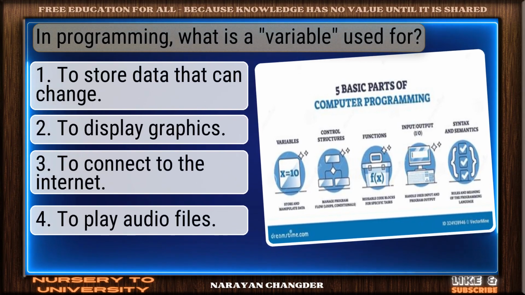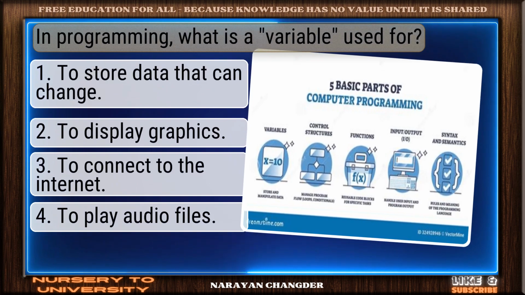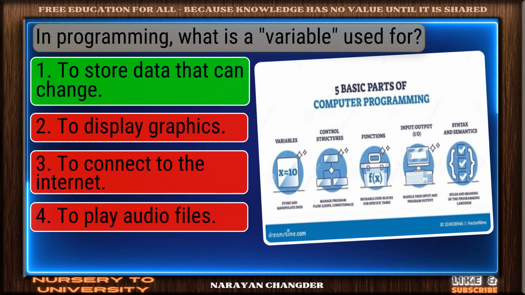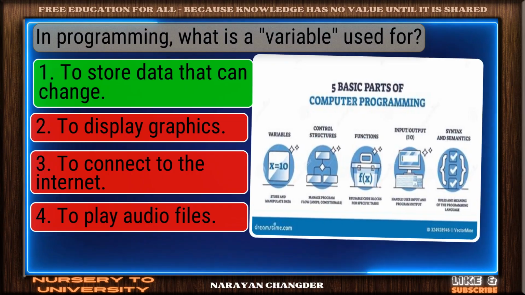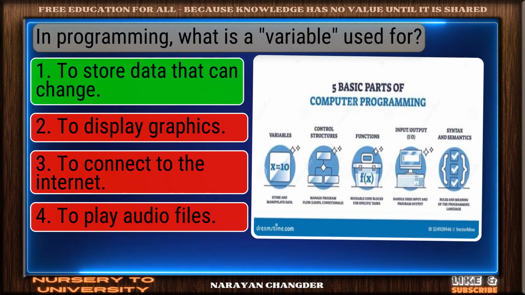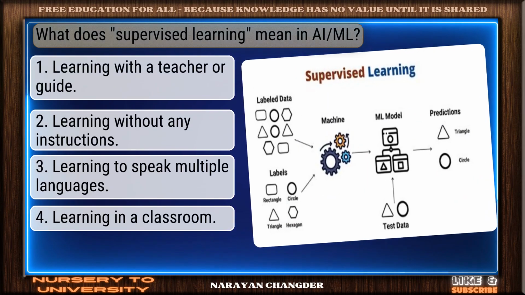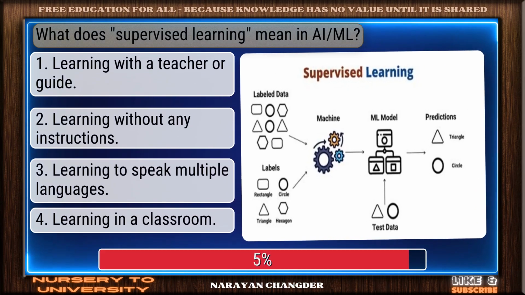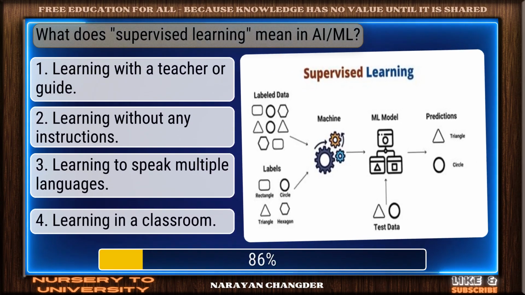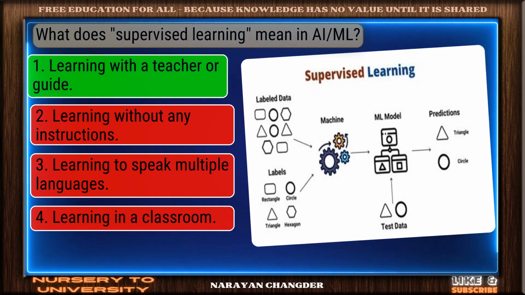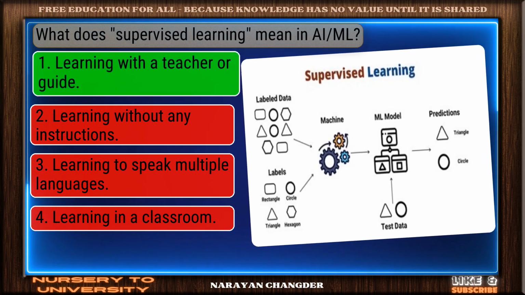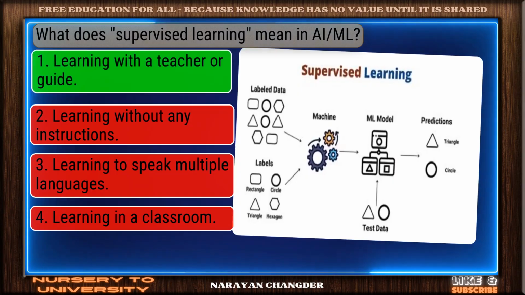Question number 27. In programming, what is a variable used for? Well done. To store data that can change is the right choice. Question number 28. What does supervised learning mean in ECML? Clear logic. Your choice learning with a teacher or guide is sound and 100% true.